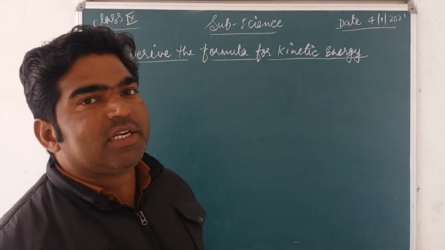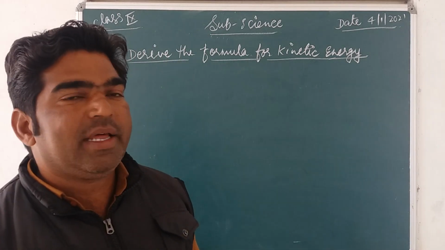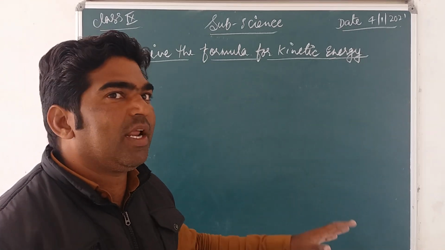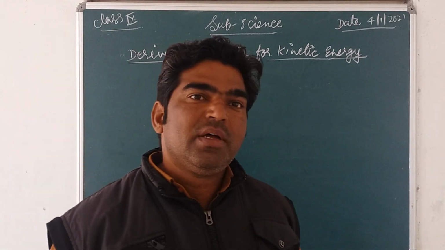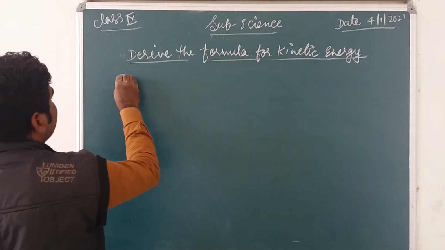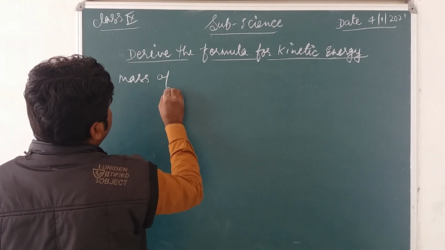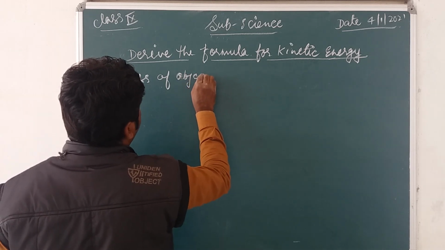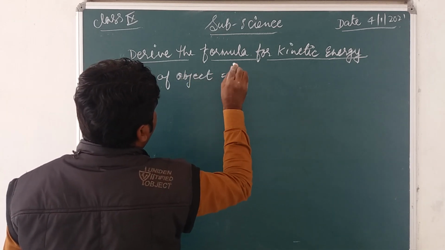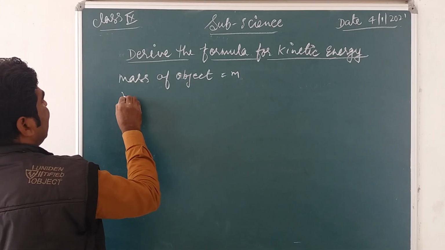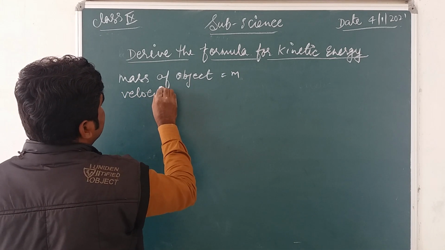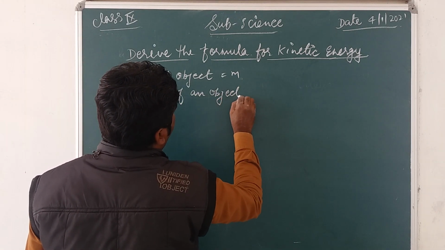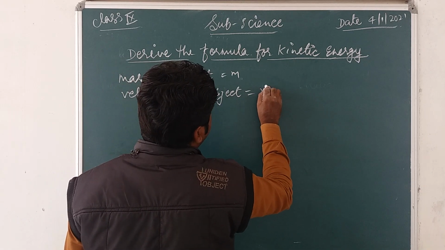So this is kinetic energy. Suppose an object whose mass is m has a velocity v. The mass of the object is m, and the velocity of the object is v.